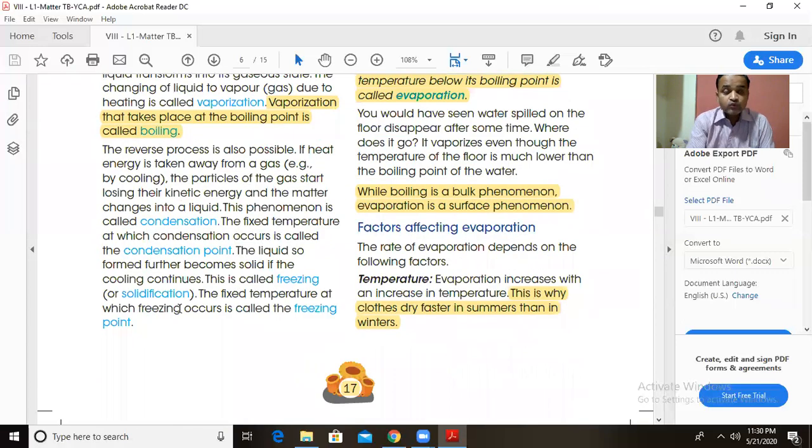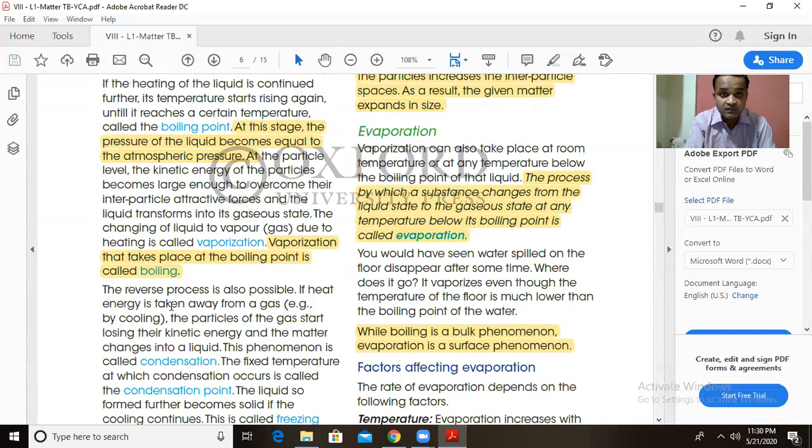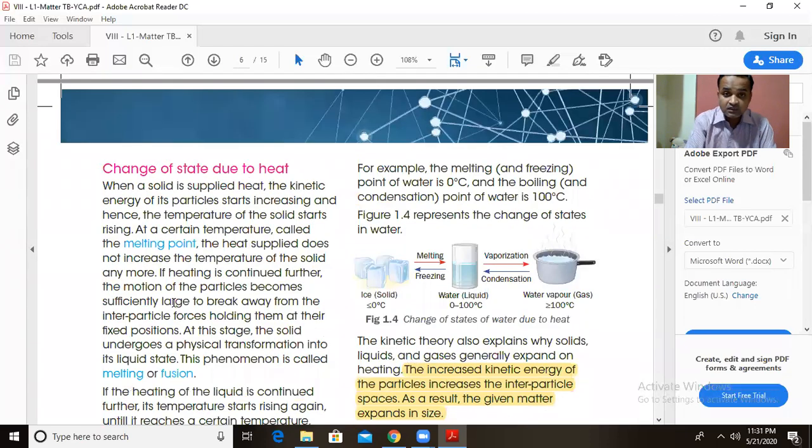Now, when you cool down the liquid particles, here the liquid particles are closer, but if you cool them more, you are going to remove more energy. When you remove the energy, the particles start coming very close to each other, called freezing. So liquid changes into a solid material at a fixed temperature, called freezing, that is solidification. The temperature at which this process of freezing occurs is called the freezing point.